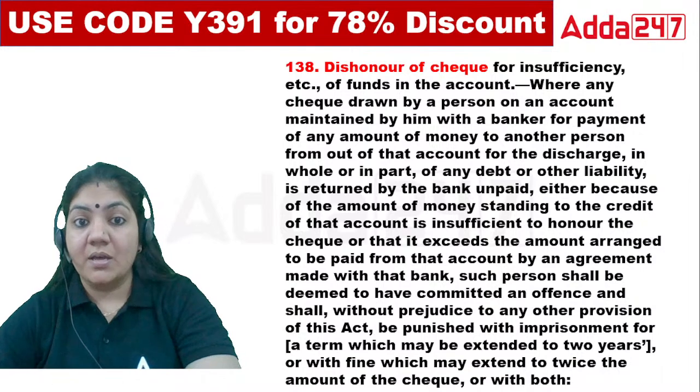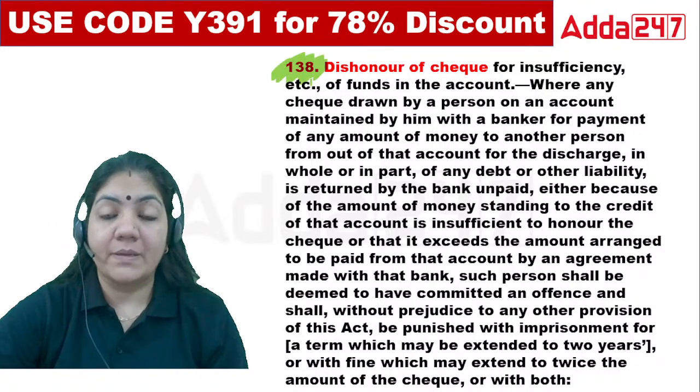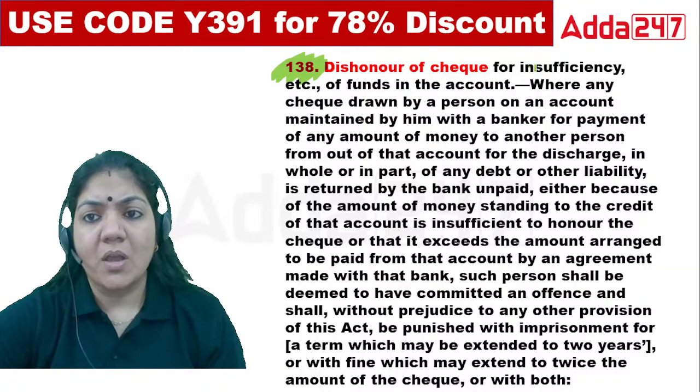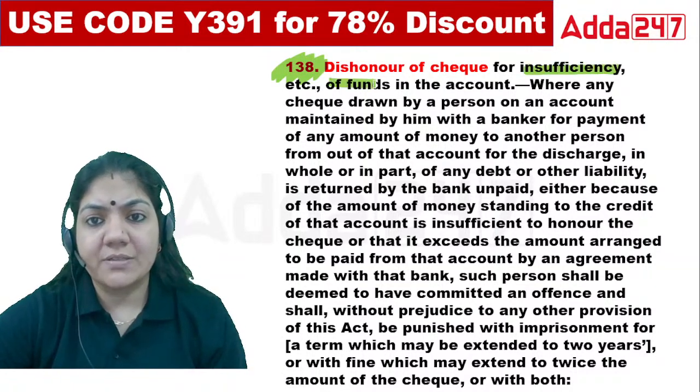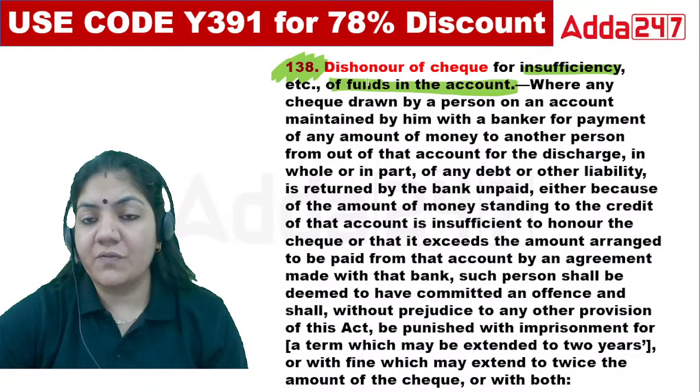What is this? This is dishonor of check. Section 138 is important. Dishonor of check is basically for insufficiency of funds in the account.